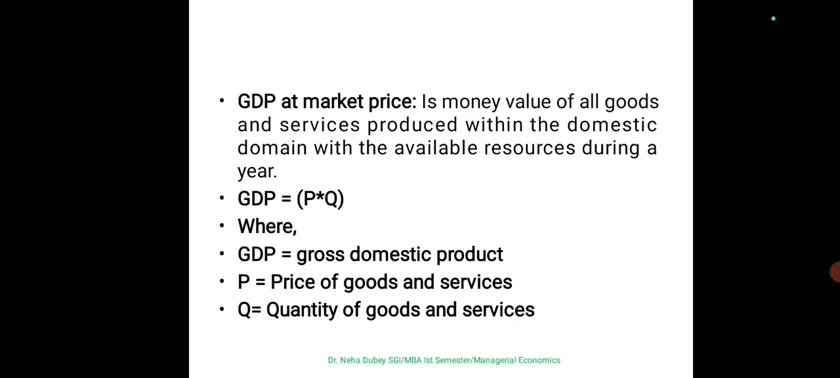GDP at market price is the money value of all the goods and services produced within the domestic domain, which we are producing in the domestic domain.